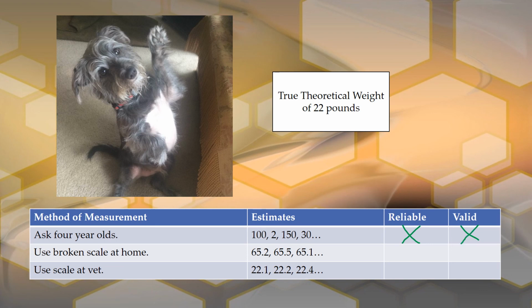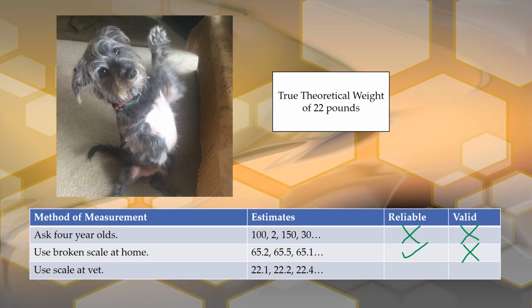When you use a broken scale at home, you get numbers that are reliable. They're around the same number of 65. They're consistent. So that would be reliable, but it's not accurate. It's not around the actual weight of 22 pounds. So that is not valid.